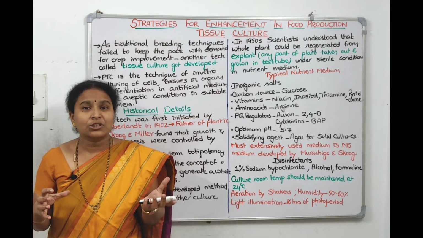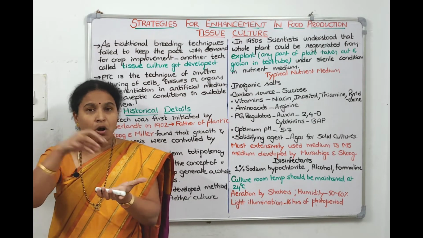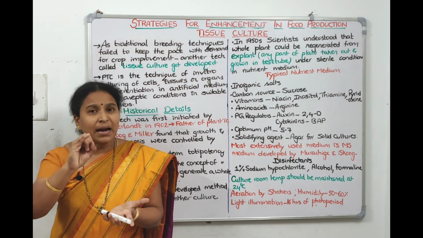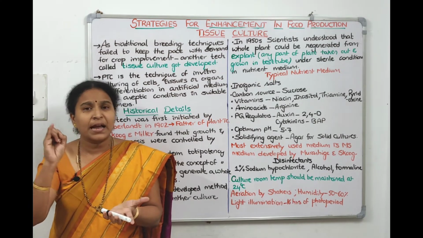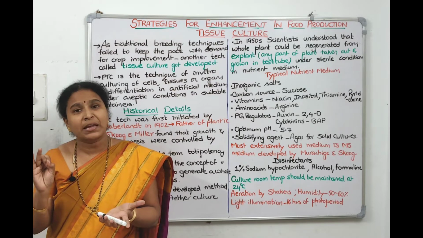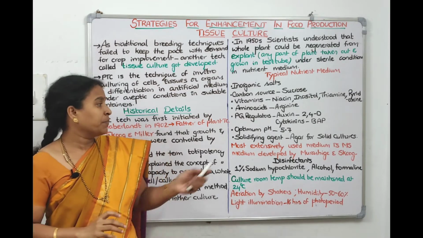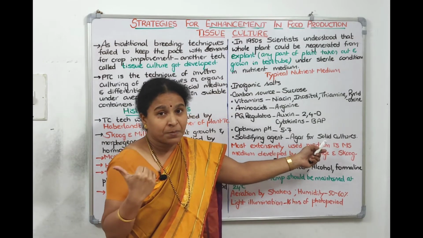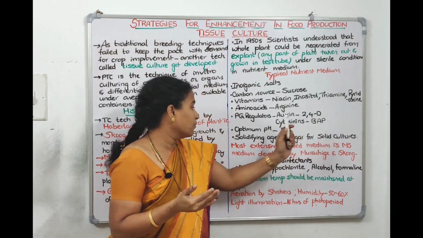Whereas in solid culture, the callus grows on top of the solid medium, so we add either agar-agar, taken from the cell walls of red algae, or gelatin to solidify the medium. Agar we add in solid cultures, not in suspension culture, right?